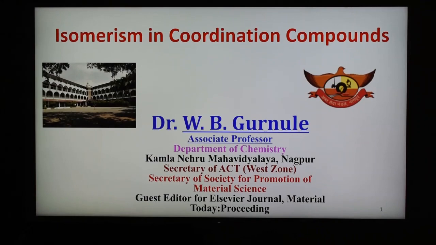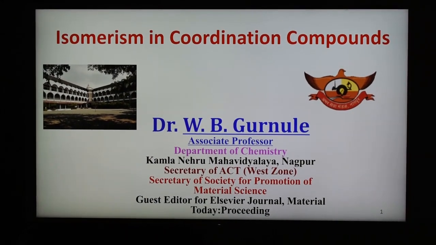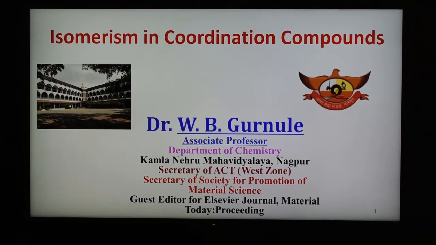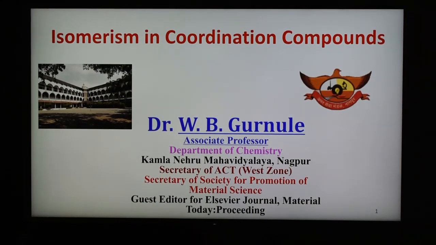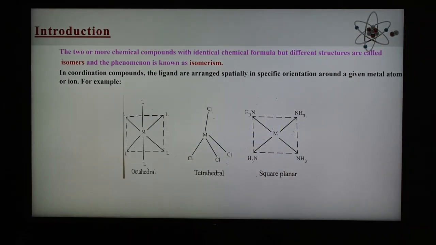We have already discussed the valence bond theory of coordination compounds and the detailed IUPAC nomenclature of coordination compounds, and in today's part we are discussing the details of isomerism in coordination compounds. And as we know, what is an isomer? Isomers are compounds which have the same molecular formula but different structures. Such compounds are called isomers, and the phenomenon is known as isomerism.